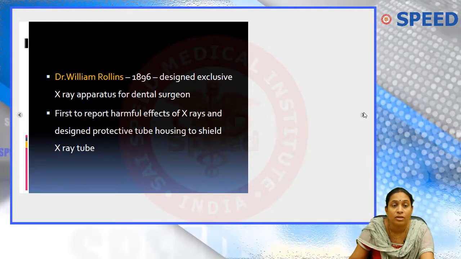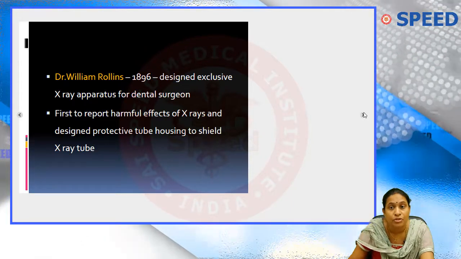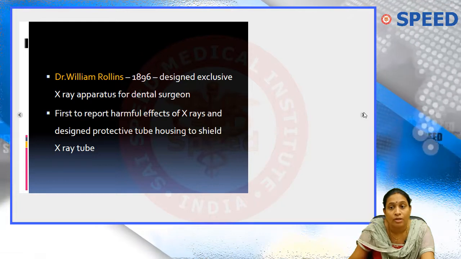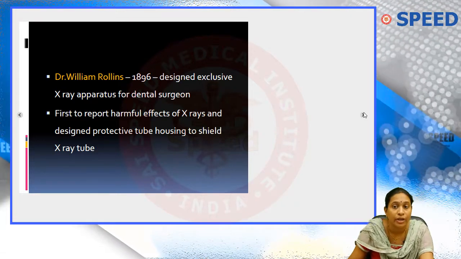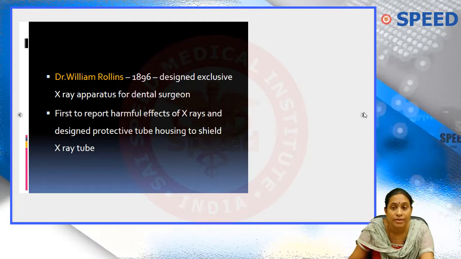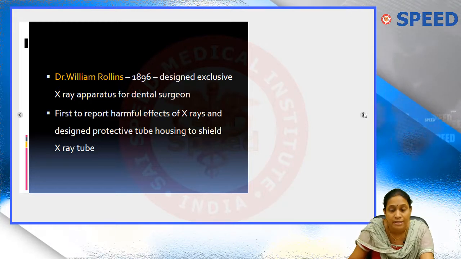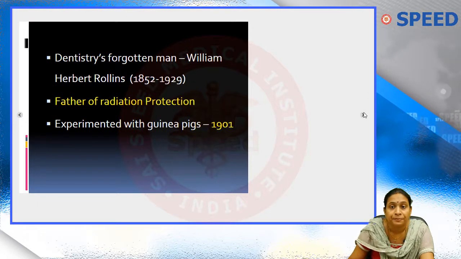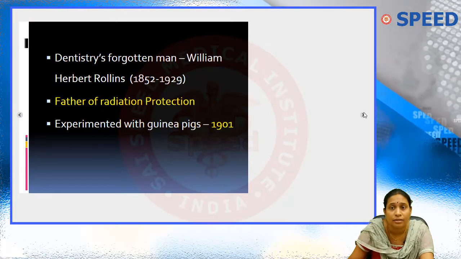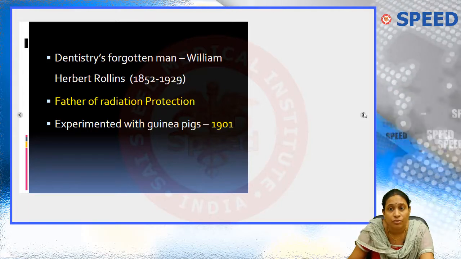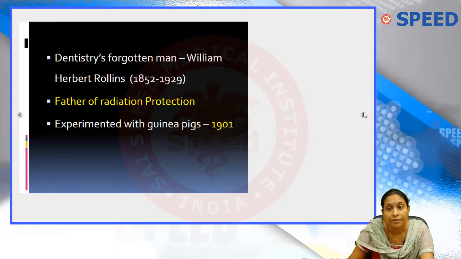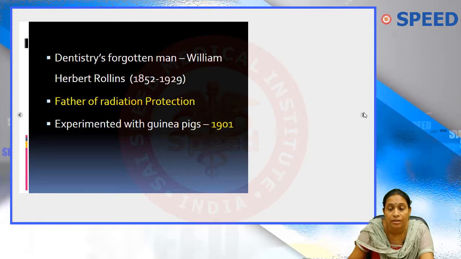This person is again an MCQ, Dr. William Rollins. He is called the father of radiation protection. He was the first to report harmful effects of X-rays and designed a protective tube housing to shield the X-ray tube. So the tube housing with which the X-ray tube is caged inside is basically designed by him. He is also called dentistry's forgotten man. That's another term. And he experimented with guinea pigs in the year 1901.